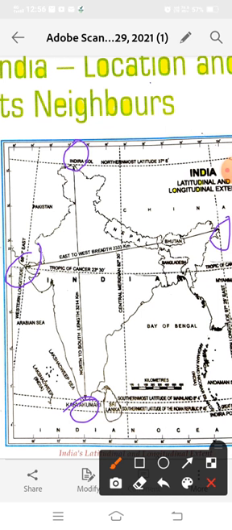Okay, and you also learned in this chapter that the Tropic of Cancer passes through the middle of the country, dividing it into two halves. India lies in the northern hemisphere.